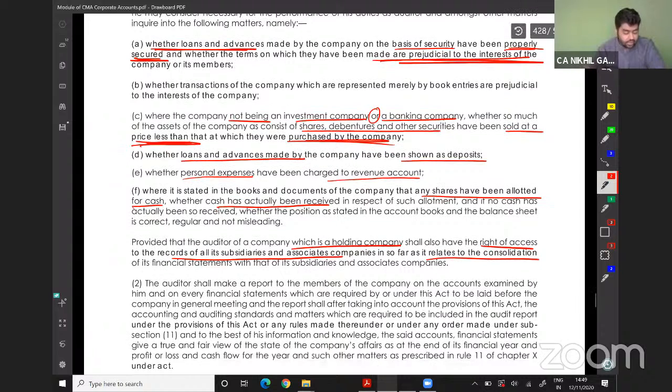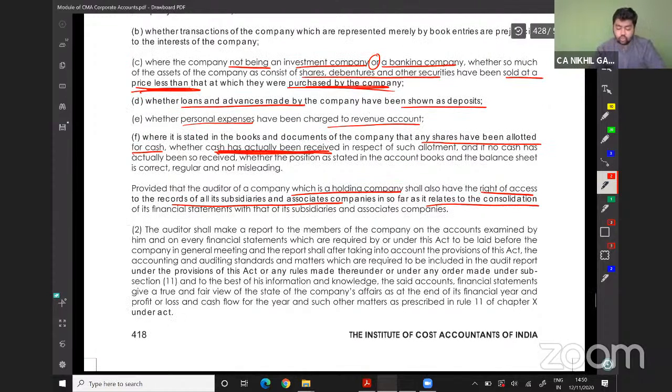Where the loans and advances made by the company have been shown as deposits, where it is stated in the books and documents of the company that any shares have been allotted for cash, whether the cash has been actually received. If the shares are issued for cash, we should also consider: is the cash actually received?